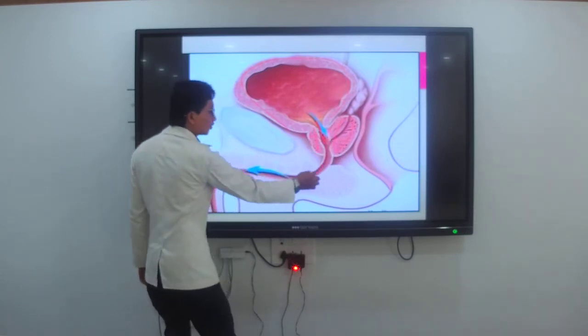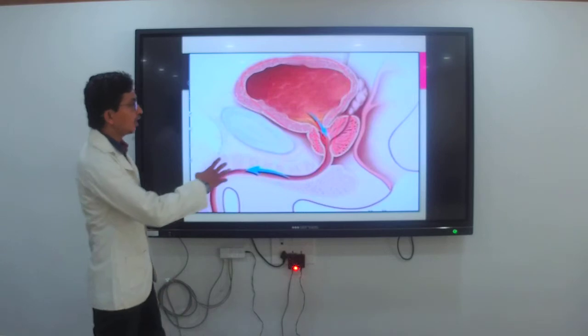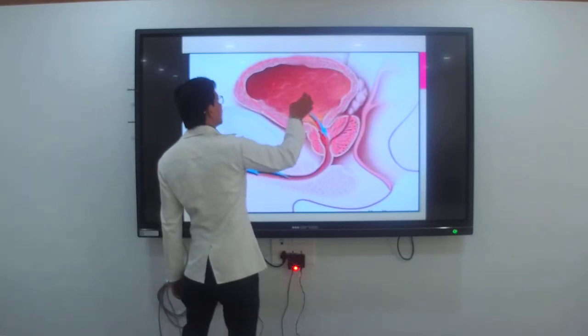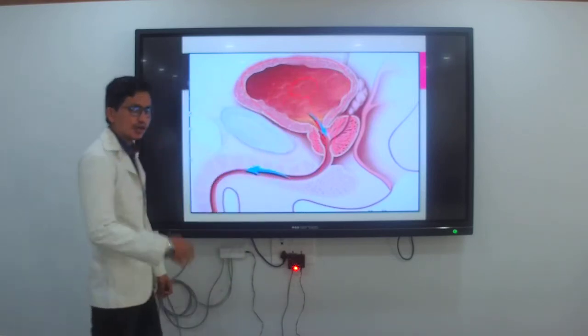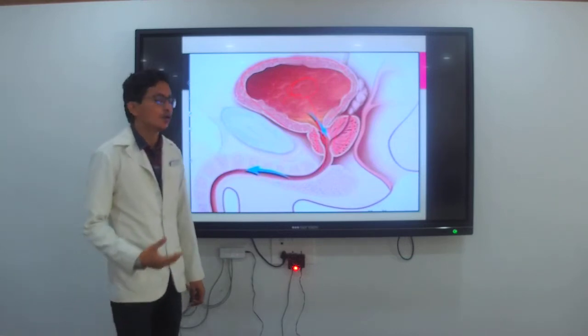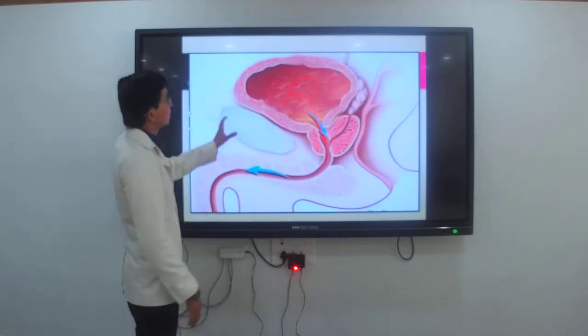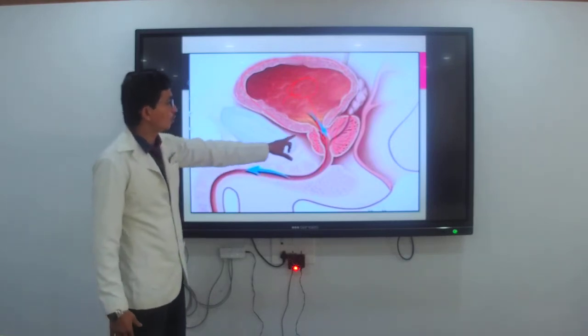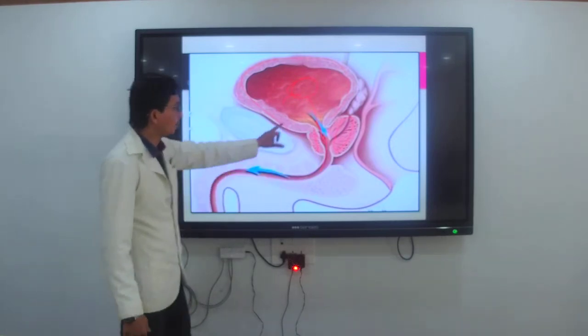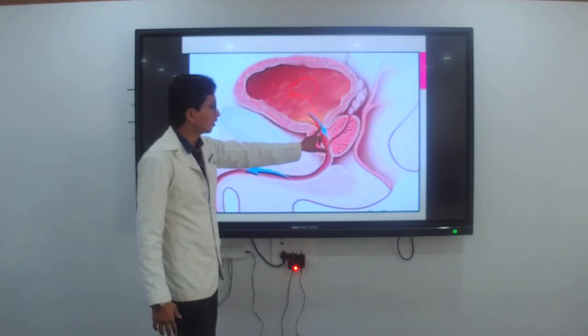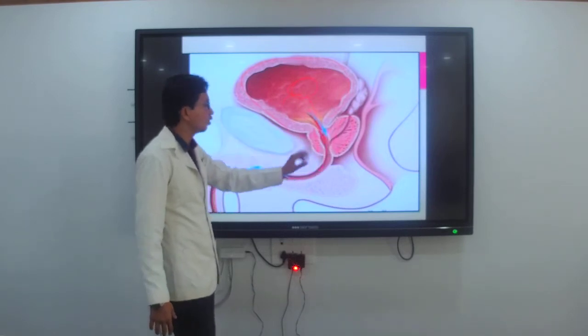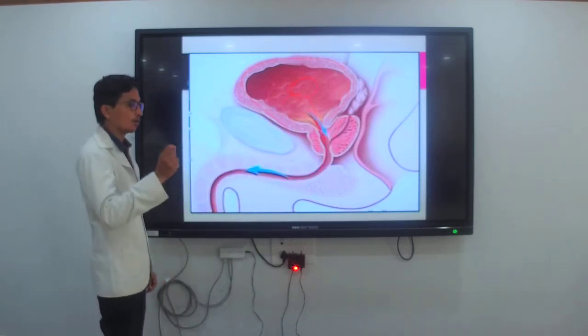Where there is the opening in the bladder, the prostate enlarges, and because of that it compresses the urethra. Because of that, the urine is retained in the bladder again. Because of that there may be pain in the abdomen, restlessness, and irritability. This is the diagram of the BPH: bladder, prostate gland and the urethra. Because of the enlargement of the prostate gland, it compresses the urethra.